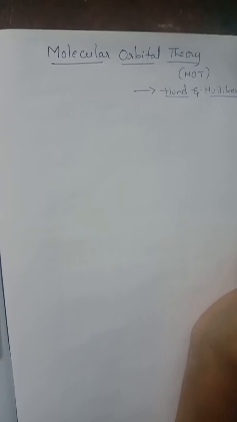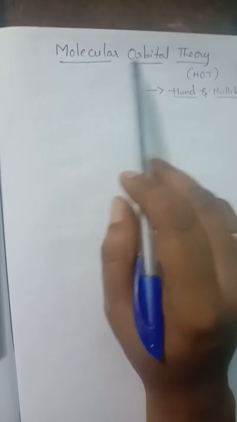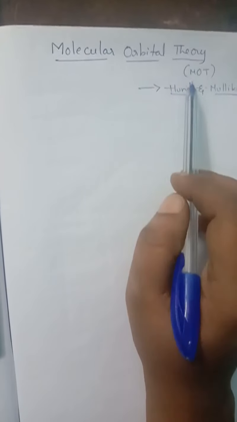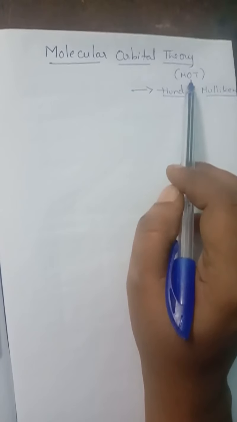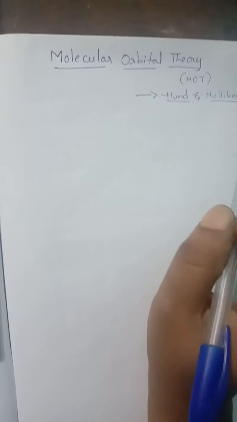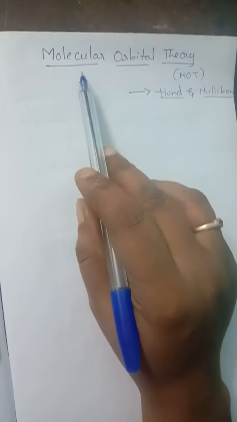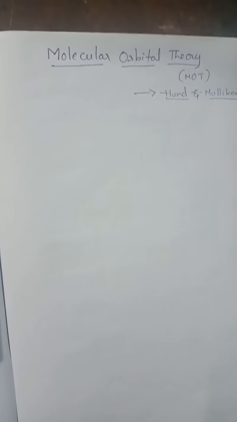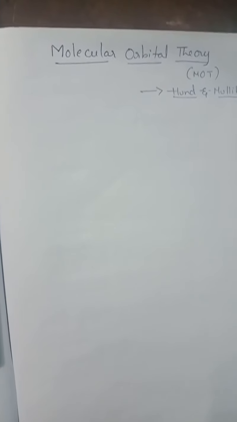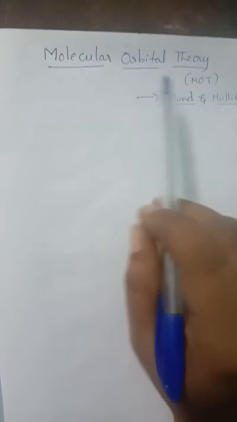Hello students, in today's class we are going to learn another theory called molecular orbital theory, in short MOT. In the previous class we have seen valence bond theory, VSEPR theory and so on. Molecular orbital theory explains more about the atoms and molecules, how they are formed, and their magnetic character. So in this we are going to learn all these things.